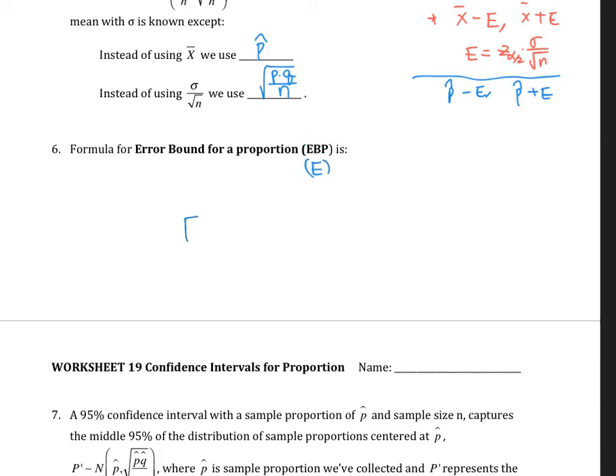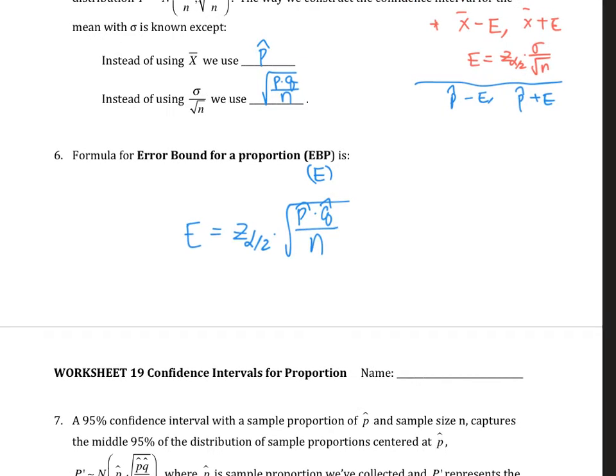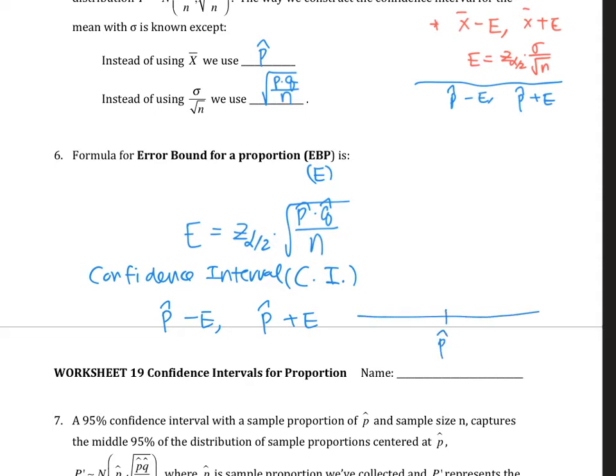And the formula is going to be E is equal to Z alpha over 2 times radical P hat times Q hat all over N. And basically your confidence interval, CI, is going to be P hat minus E, P hat plus E. Again, graphically, P hat is in the middle, and then you add E, margin of error, you subtract E, margin of error. So this will be your confidence interval.